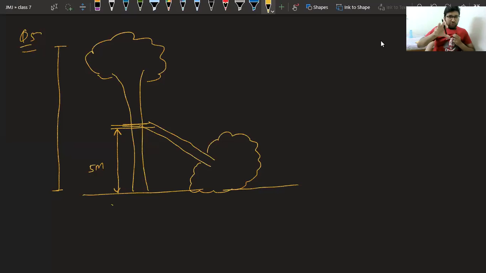And if you observe, it is showing like a triangle, which is right angle triangle. Now what they are saying is its top touches the ground at a distance of 12 meter. So this thing is given to us, 12 meter. So we will make a broken tree in the form of right angle triangle and then find the hypotenuse and add it to the perpendicular.